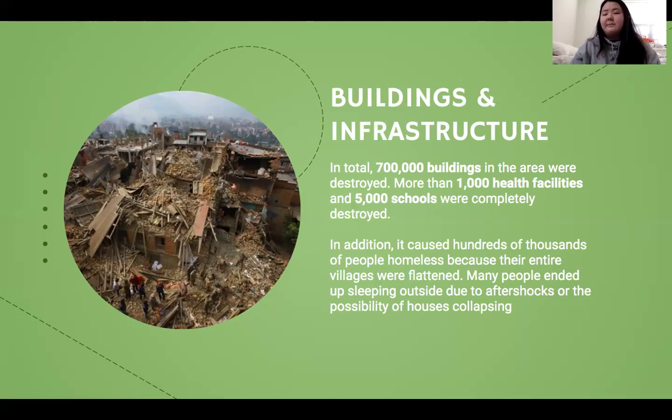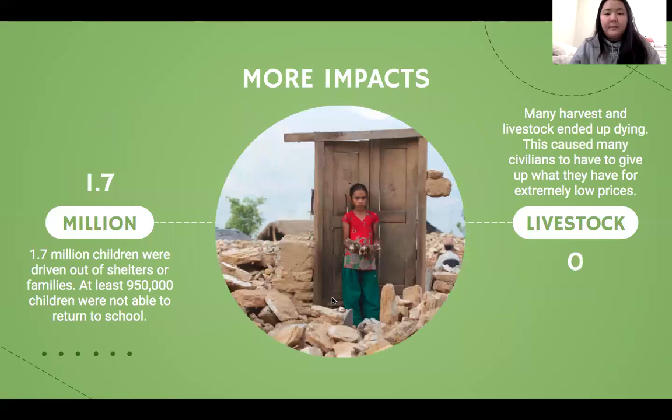And many people ended up sleeping outside due to the aftershocks and the possibility of houses collapsing, which is quite dangerous because the weather in Nepal at night is quite cold and quite horrendous. So, talking about more impacts, about 1.7 million children were driven out of shelters or families, and 950,000 children were not able to return to school.